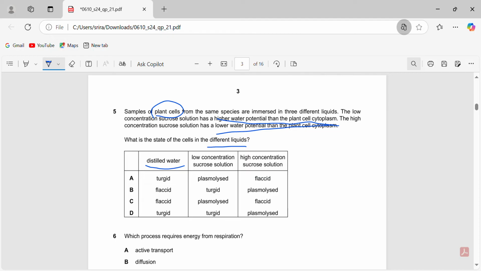Water moves down the water potential gradient across a partially permeable membrane. So the water is going to move from the distilled water to the plant cells, and the plant cell is going to become turgid. So it's either A or D.